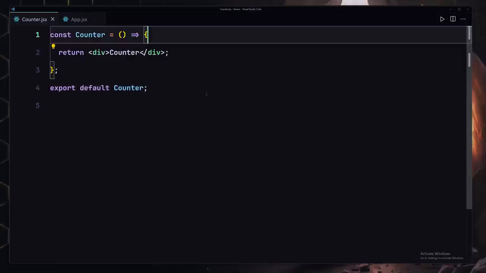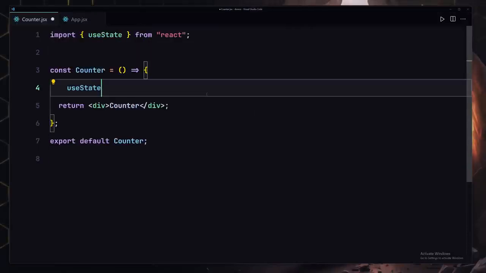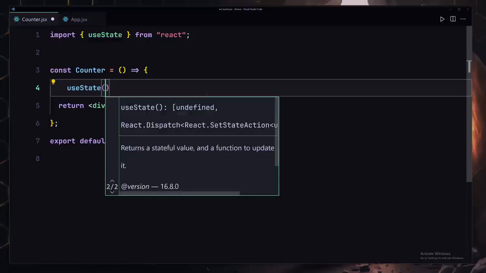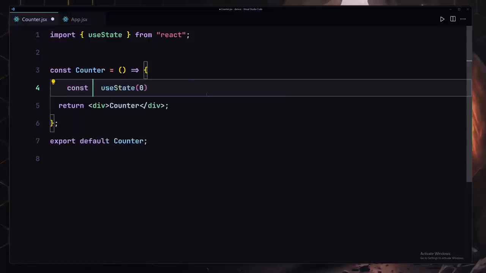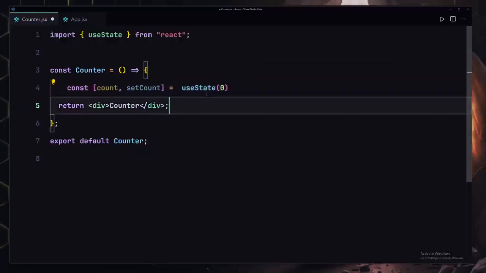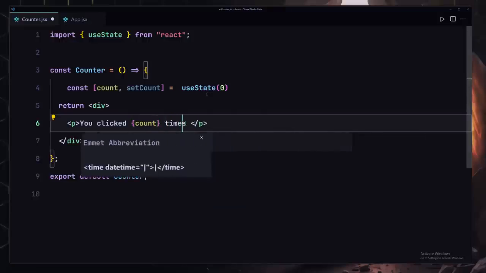So the first thing that I want to do is make a state. So I'll just use useState. And as soon as I do this, it's going to import it from React. For the initial value, I'm going to specify 0. And I'm going to be using array destructuring to destructure the count and also the setCount out of there. Now we are going to be using the count to show the initial value. So I'll just use a paragraph, and I will say "You clicked", and let me just render my count right here, count times. There we go.